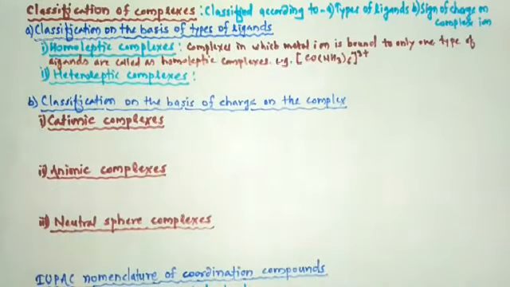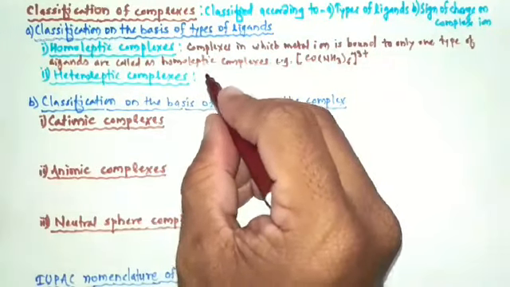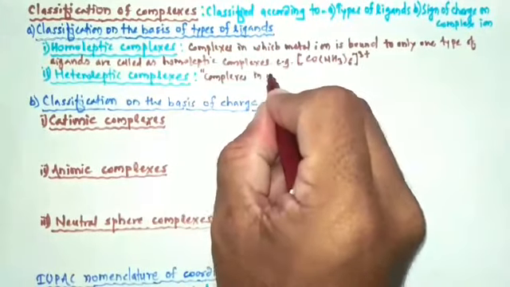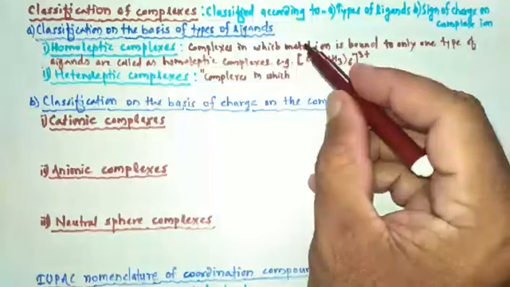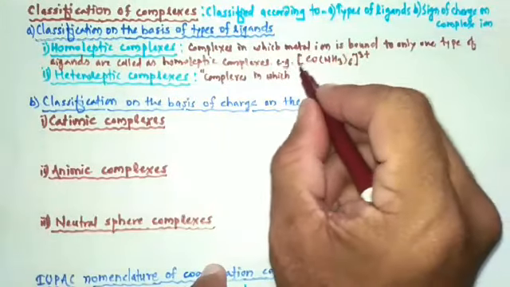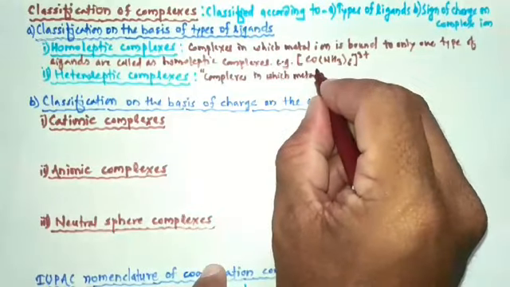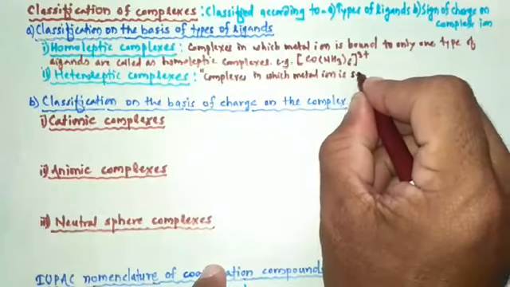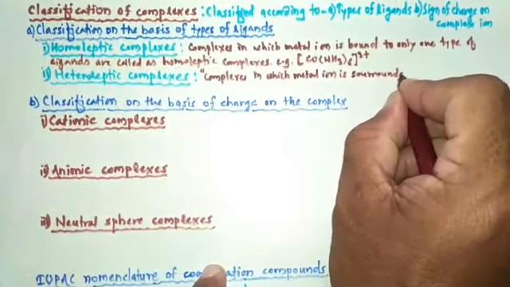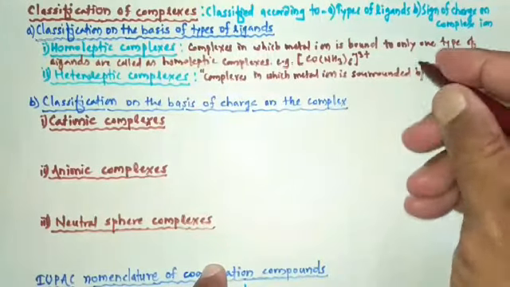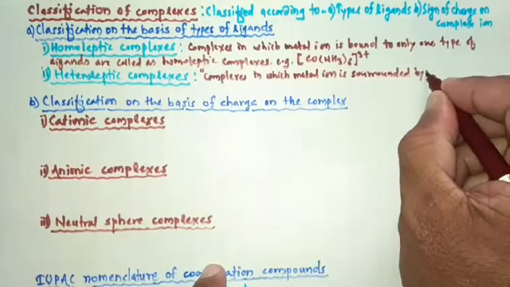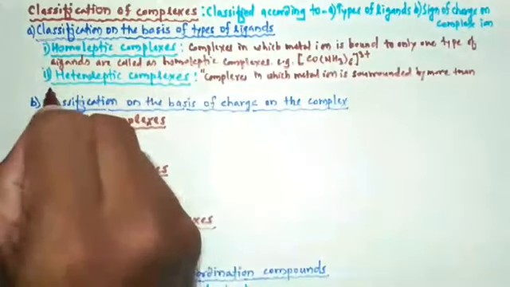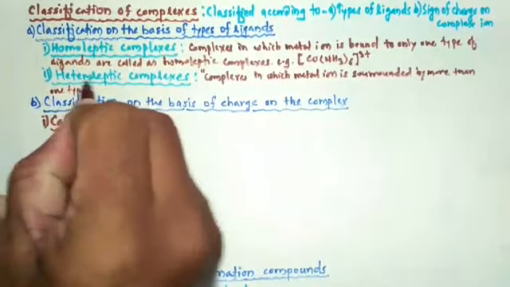Heteroleptic complexes are defined as complexes in which metal ion is surrounded by more than one type of ligand.